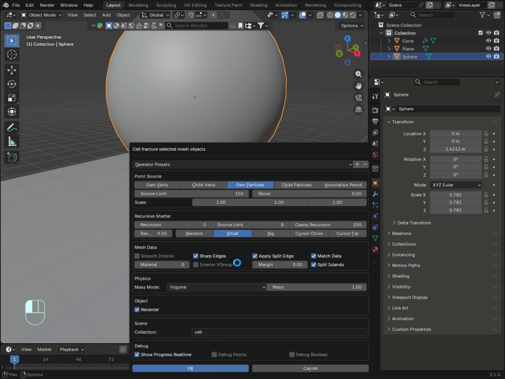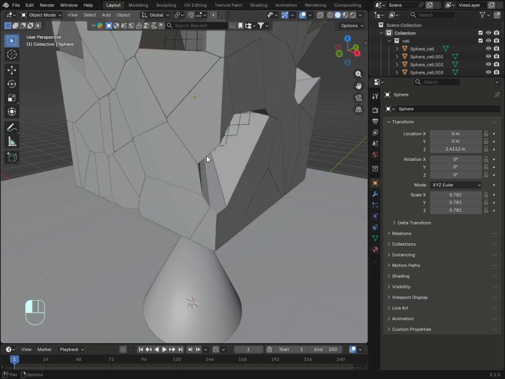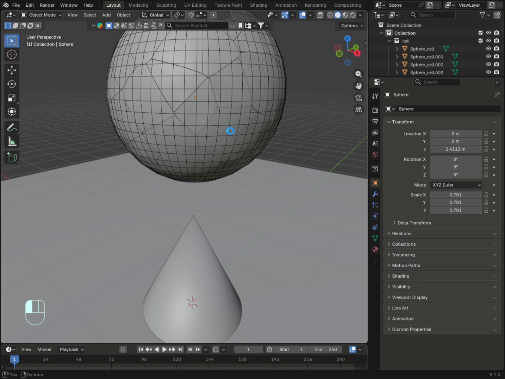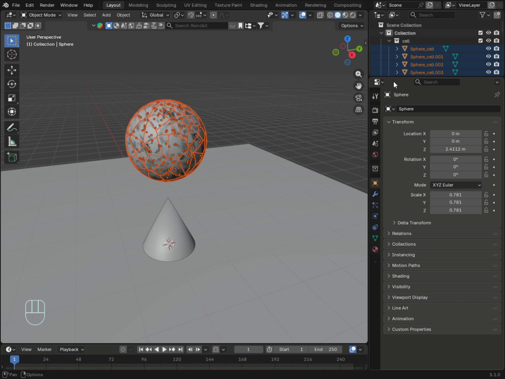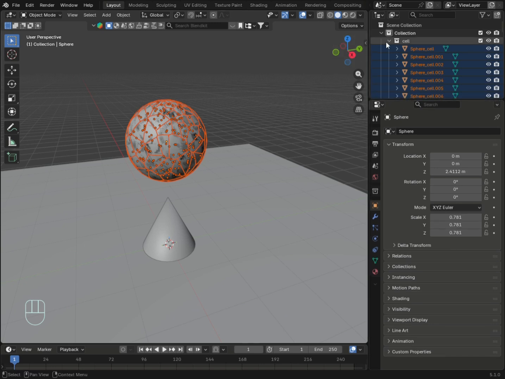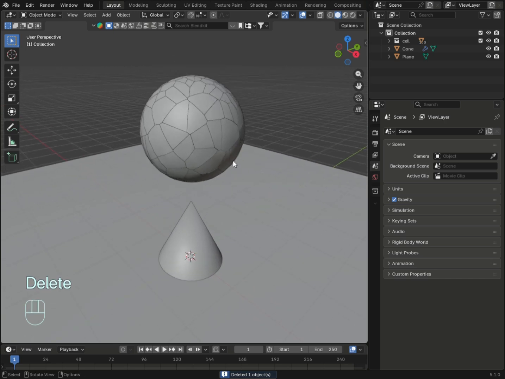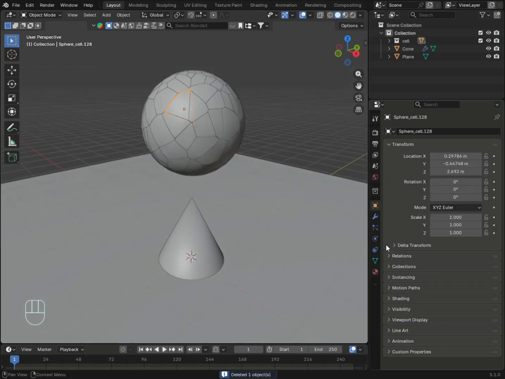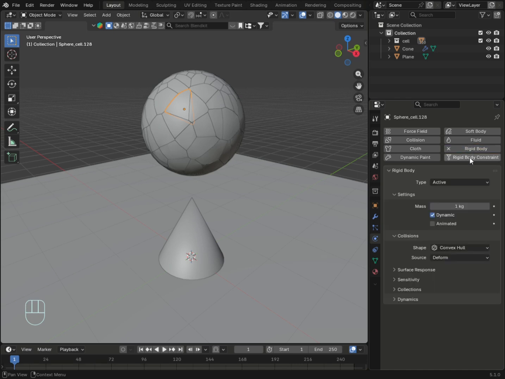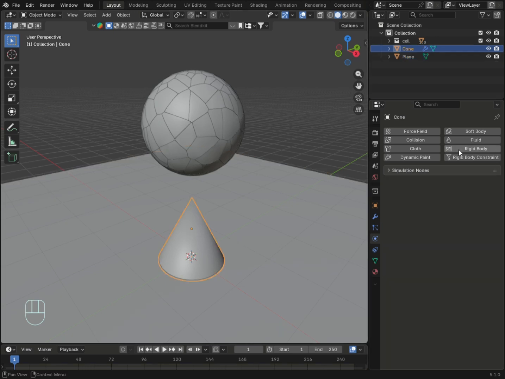Now okay, now delete the main UV sphere. Now select any piece, go to physics properties, add a rigid body and set the type to active. Select the plane, add a rigid body, set the type to passive, same as the cone.